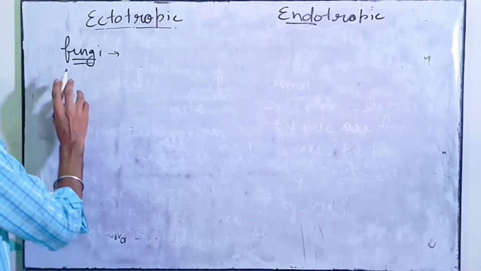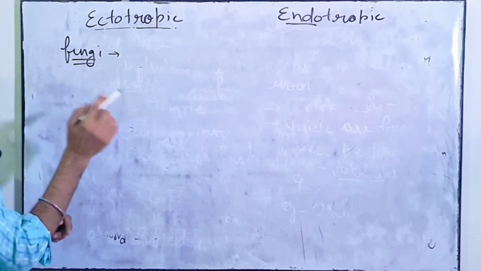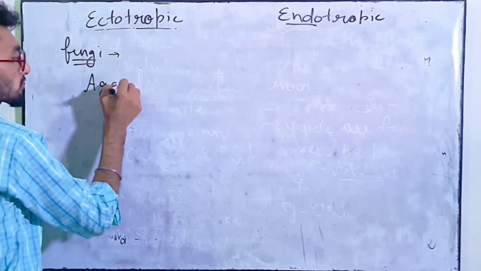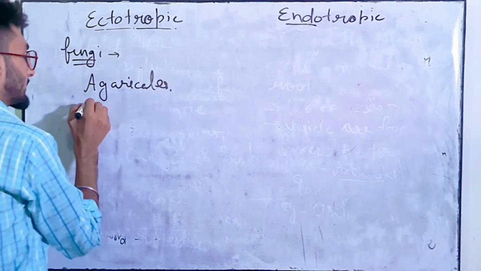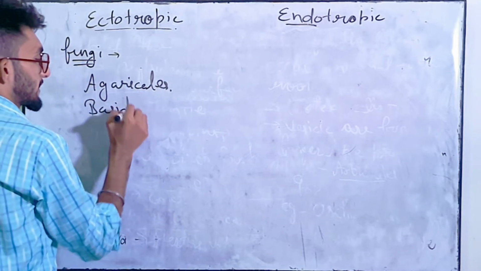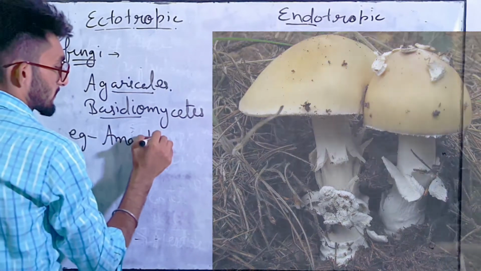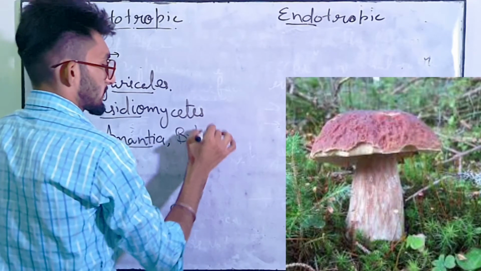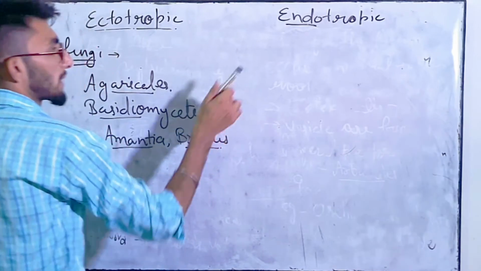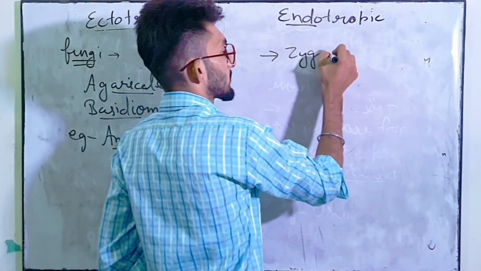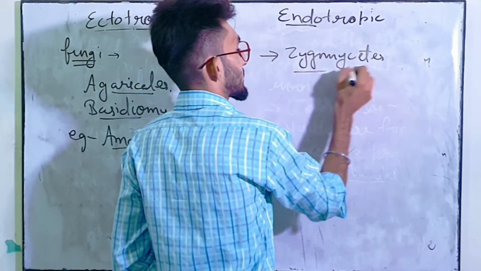Done. Next point is which type of fungi is showing ectotropic type of association. So mainly they belong to agaricales and basidiomycetes. Examples are Amanita, Boletus. But in this, mainly fungi is of zygomycetes and phycomycetes type.